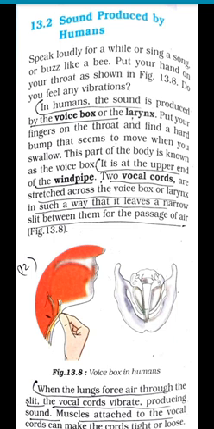The muscles attached to the vocal cords can make the cords tight or loose. So the vocal cord can be made tight or loose with the help of the attached muscles. And when the vocal cords are tight and thin, the type or quality of voice is different from that when they are loose and thick.